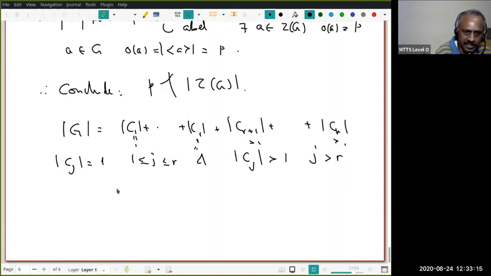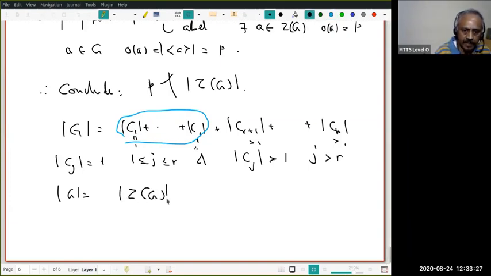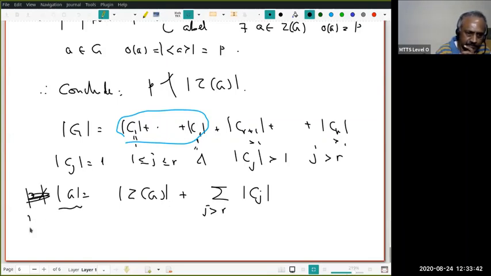Therefore, this number is the same as the order of the center plus the summation of |Cj|, j greater than R. Now notice that P divides the left side, the order of the group, and P does not divide the order of the center.